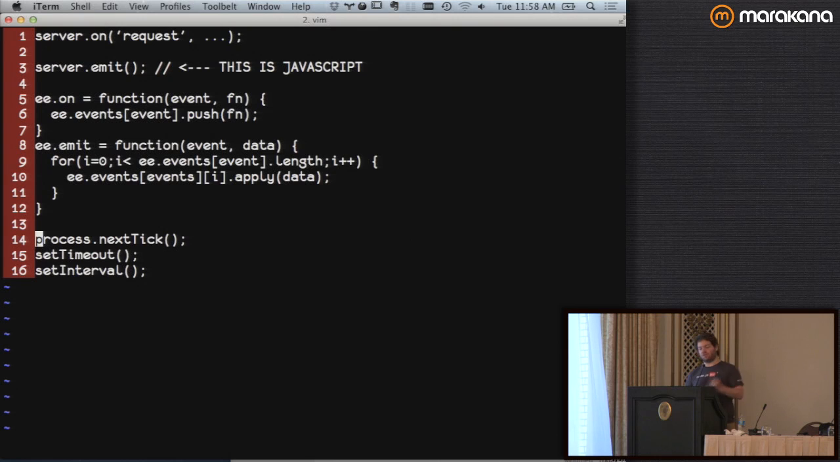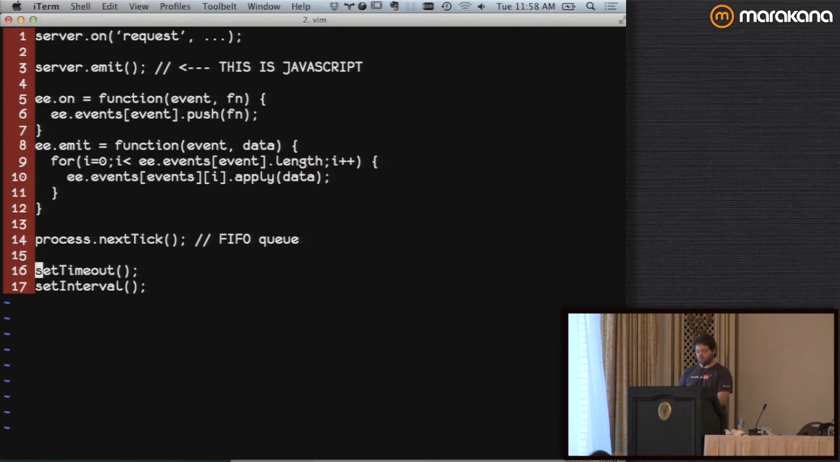process.nextTick is actually a special queue. I'll show the diagram in a second, but process.nextTick is a special big boy queue at the top of the regular event loop, and it says, I'm super important, you should call me next. And it's basically a FIFO queue.